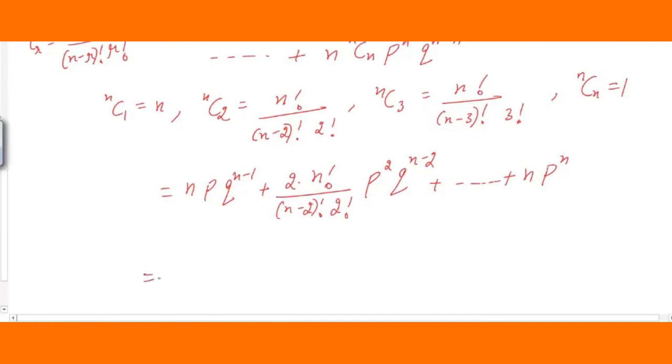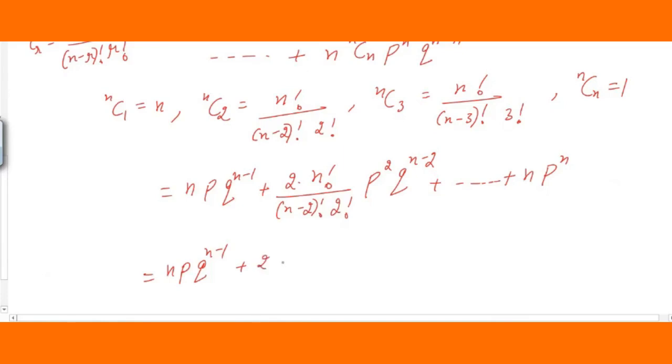So if we continue, nC3 also you can substitute here. The next step I will do that, no problem. It is n p q^(n-1) plus, so just take out the values n factorial. I will simplify, students.